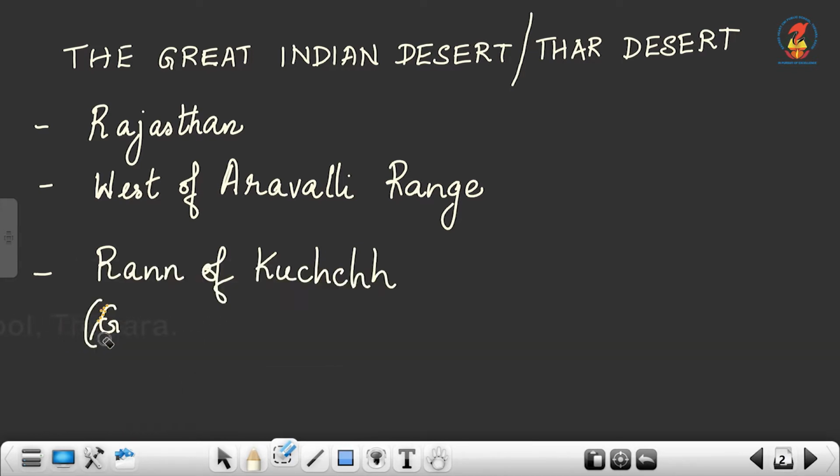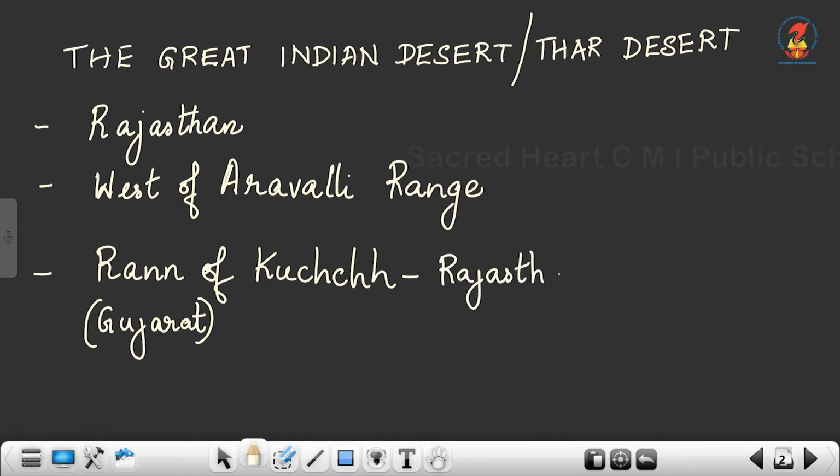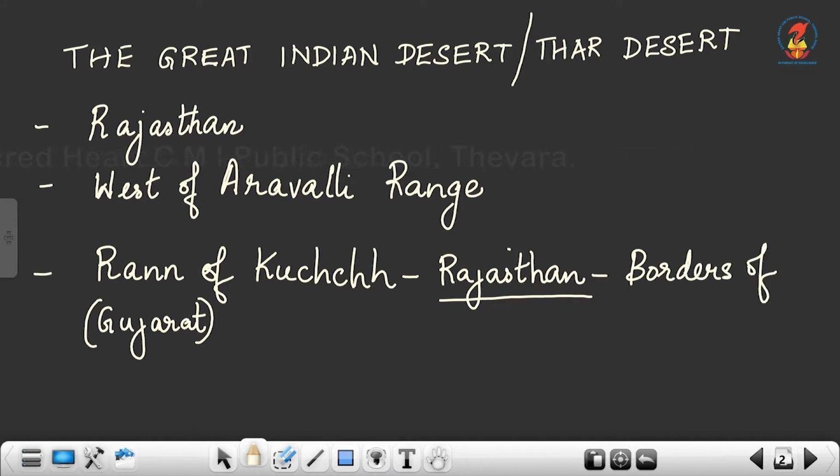And it passes through Rajasthan and reaches the borders of the state Haryana.